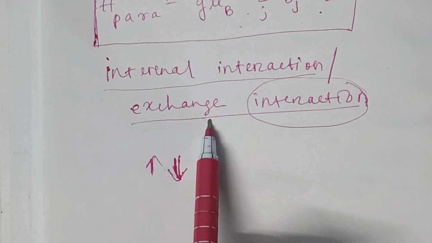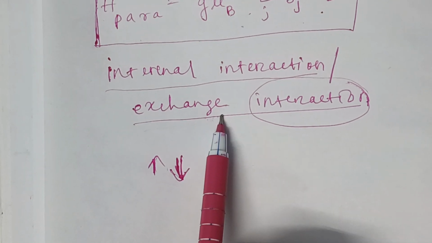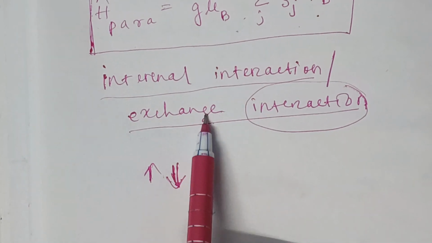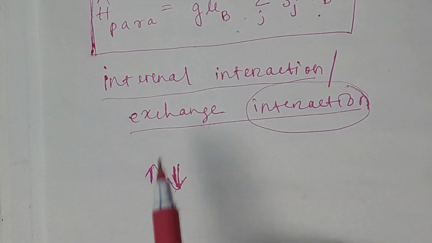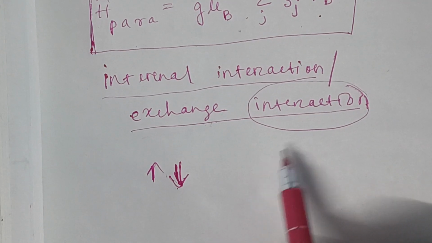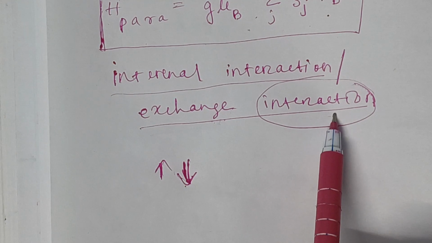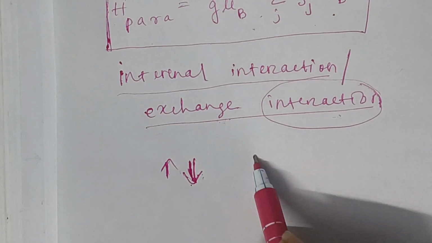That is noticed only in the case of ferromagnetic material, and it has an effect on their relative alignment. This exchange interaction will tend to line up the magnetic moments or spins parallel to each other.